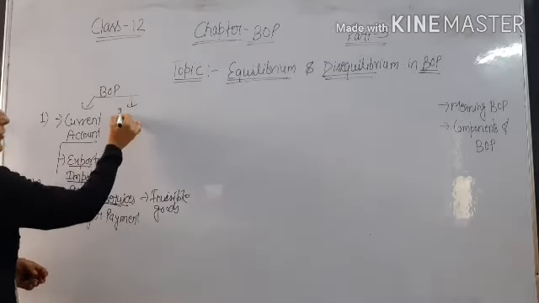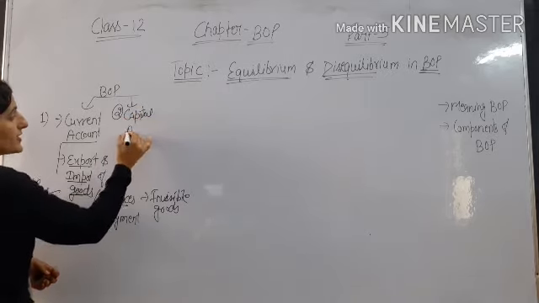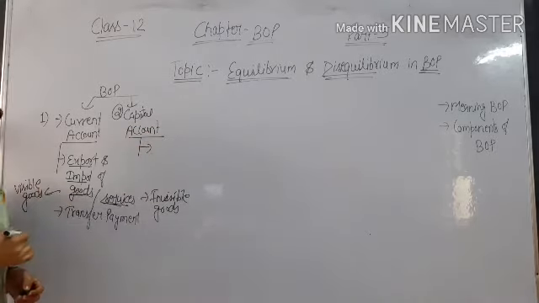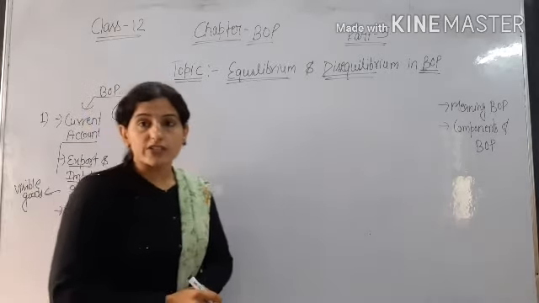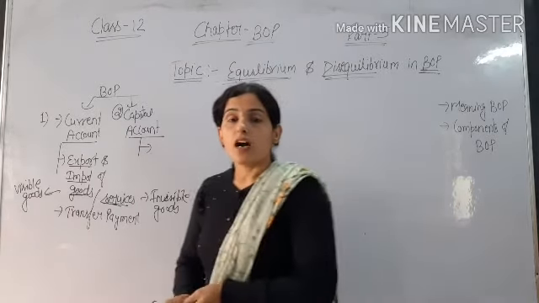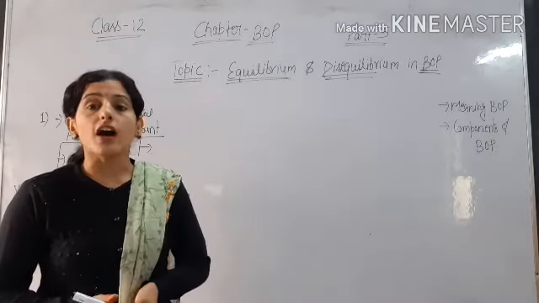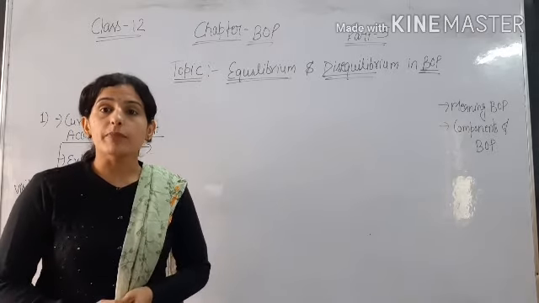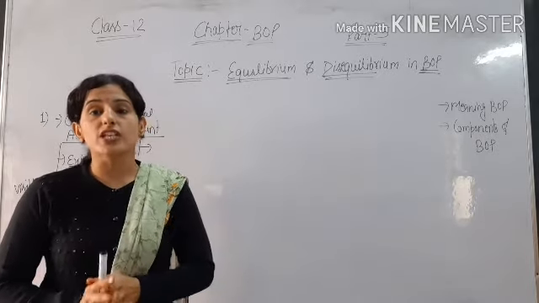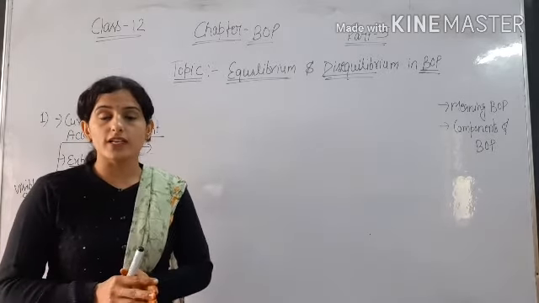Then the second component is the capital account. First is the current account, second is the capital account. So what is the capital account? In the capital account we include all those transactions which are related to change of ownership. If a foreigner is purchasing plant and machinery in our domestic country, that plant and machinery is in our domestic territory only, but there is a change of ownership from our domestic country to the foreign person.